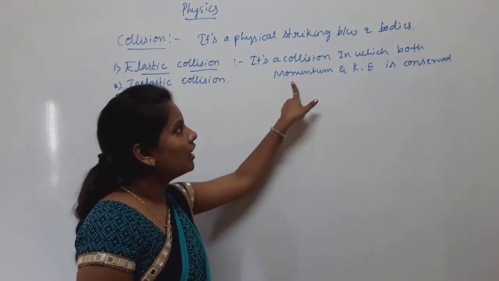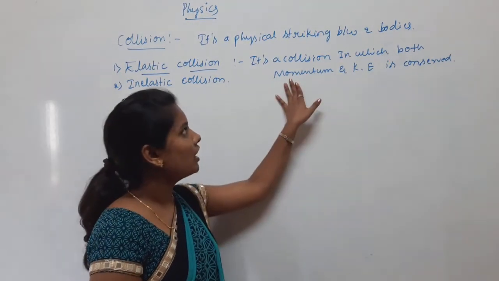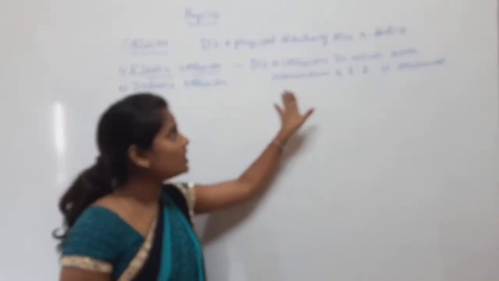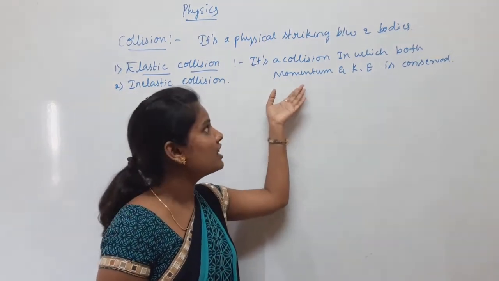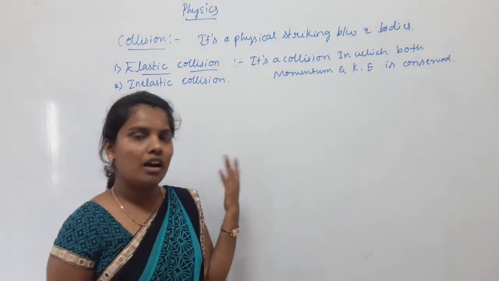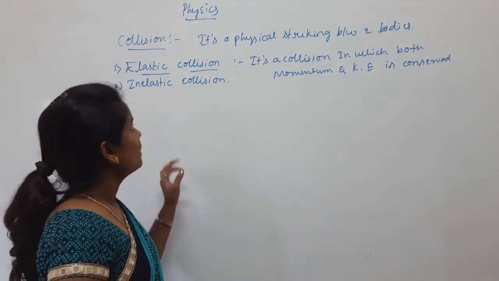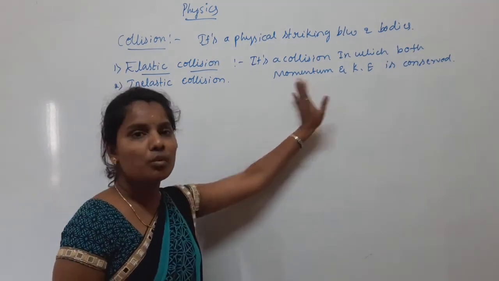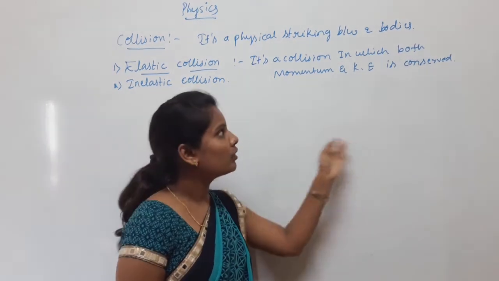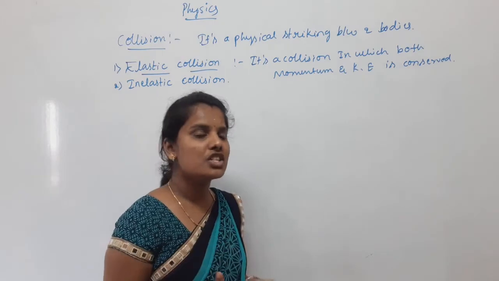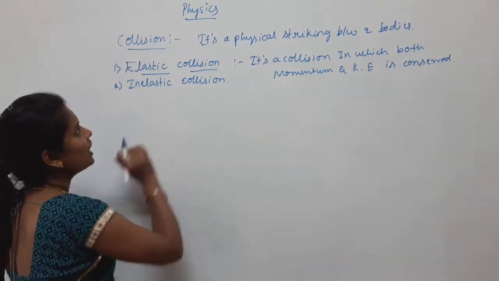We know about conservation of momentum and also conservation of energy. According to conservation of momentum, the momentum before collision is equal to the momentum after collision. In an isolated system, the kinetic energy should be conserved. This is called elastic collision.